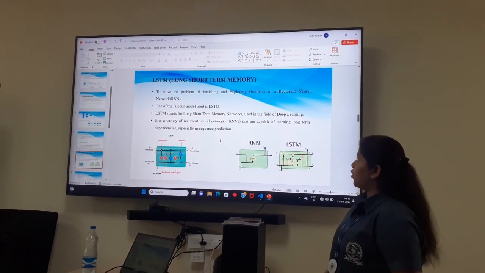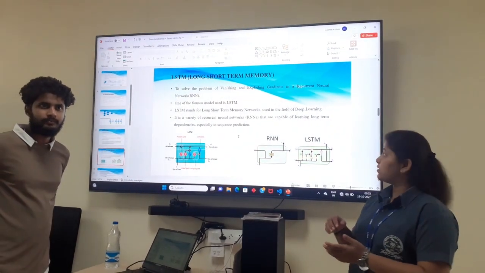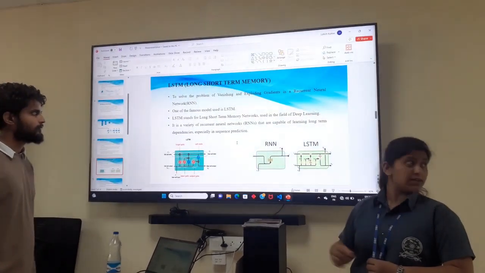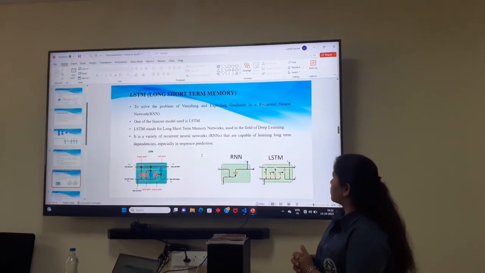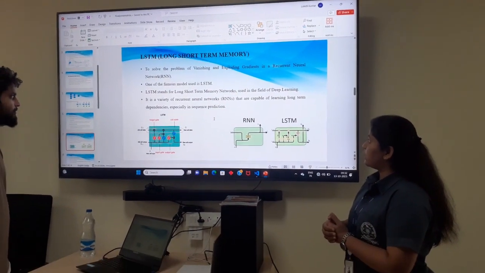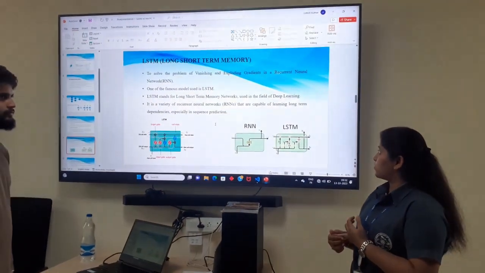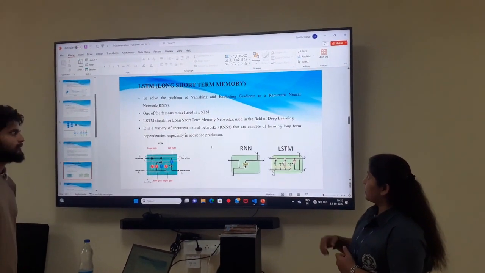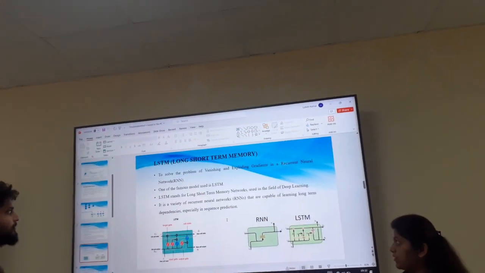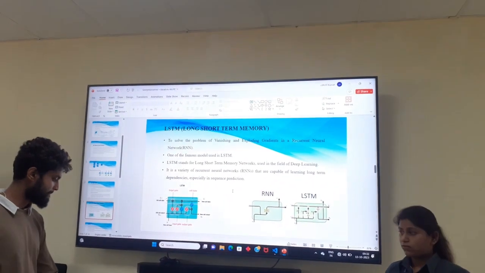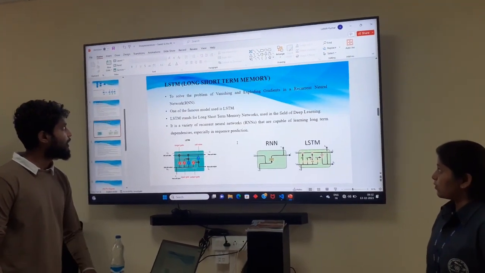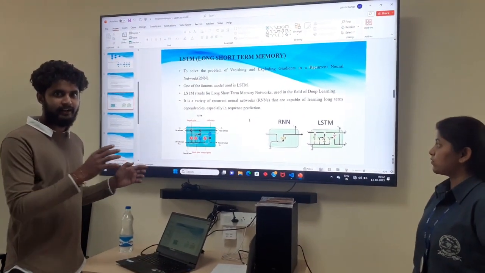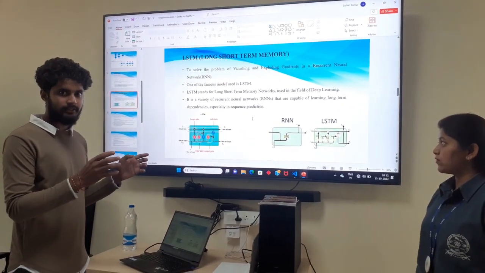So next is LSTM, long short-term memory. The LSTM is used for vanishing and exploding gradients, so for this problem the LSTM algorithm is used. It is used in the field of deep learning, and it is a variety of RNN. As he said, the loss can be identified in the LSTM, and it is capable of learning long-term dependencies and sequence prediction. Among these three models, the LSTM is very efficient compared to both the CNN and RNN, where RNN has a drawback such as gradient loss.